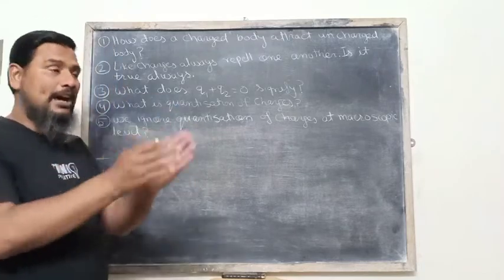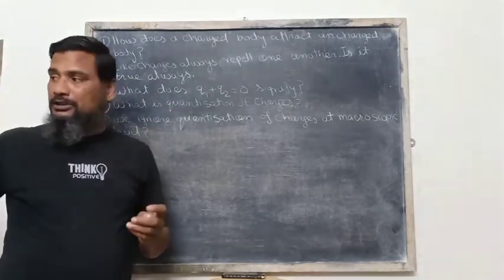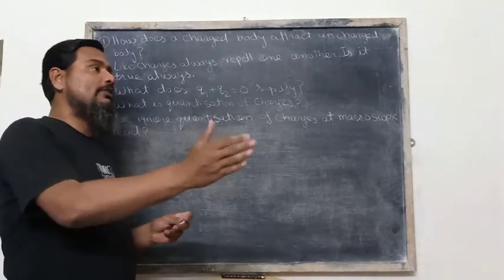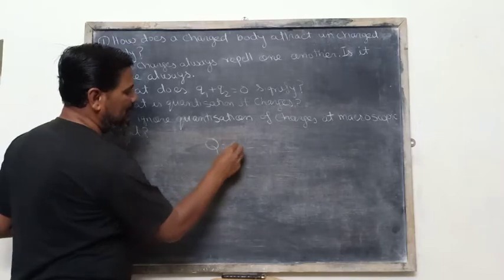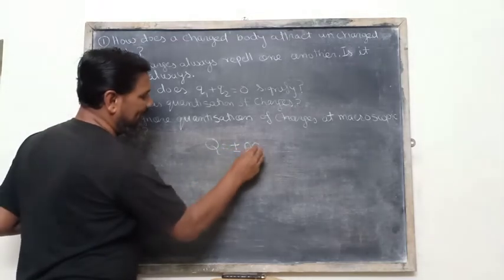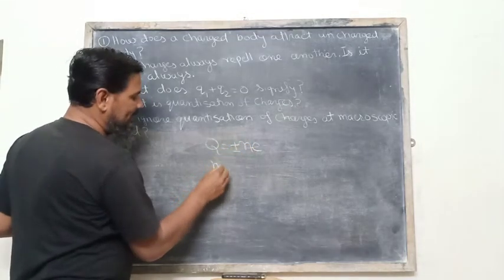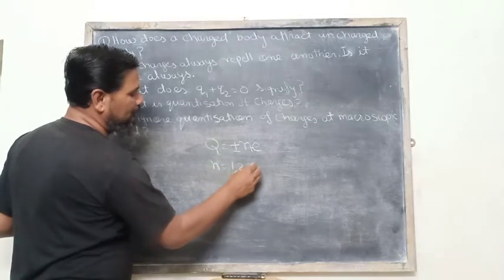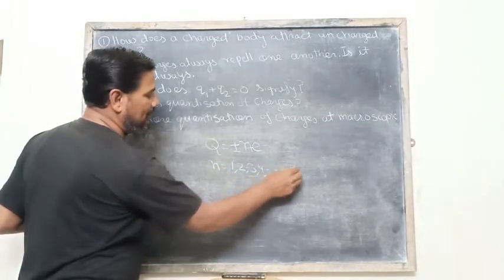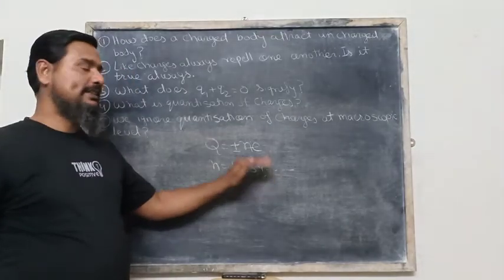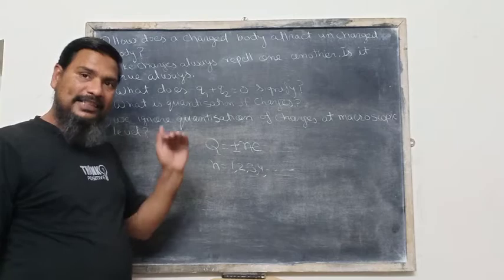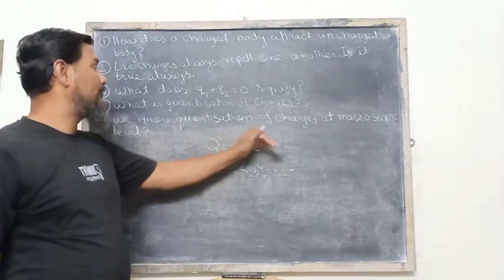A body can have a charge equal to an integral multiple of this electronic charge, and we have discussed Q is equal to plus or minus nE, where n is equal to 1, 2, 3, 4. Earlier we have discussed it. So a body can have charge as an integral multiple of the electronic charge. This is called quantization of charges.